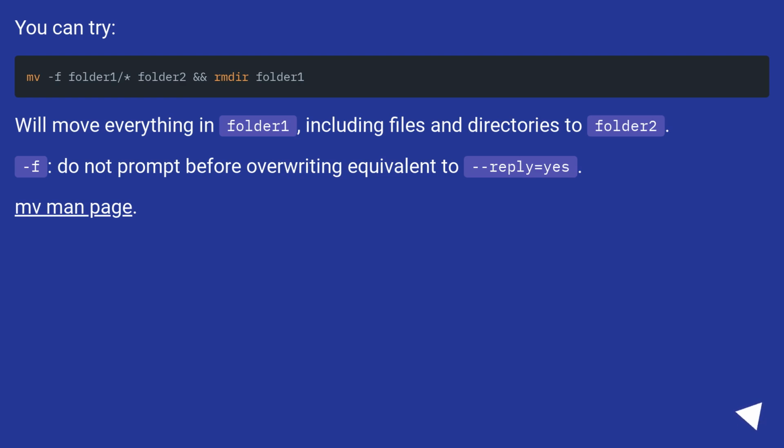You can try. We'll move everything in folder 1, including files and directories, to folder 2. -f: Do not prompt before overwriting, equivalent to reply equals yes. mv man page.